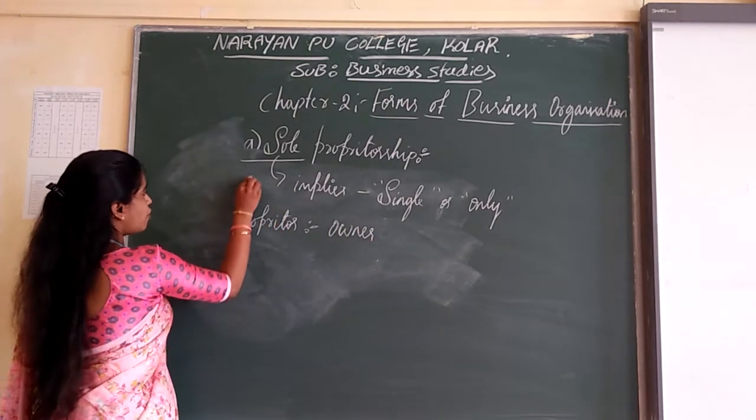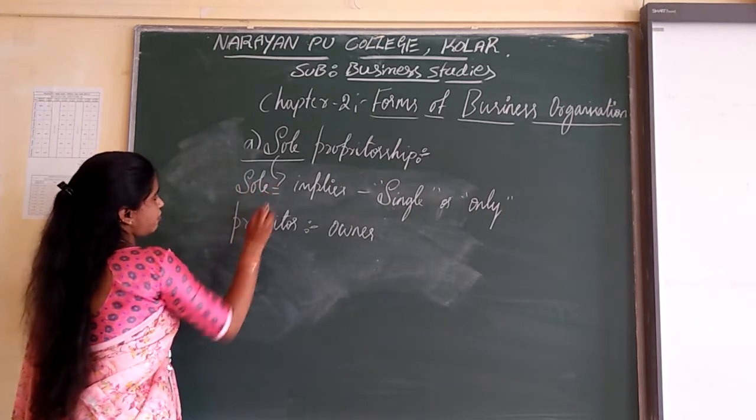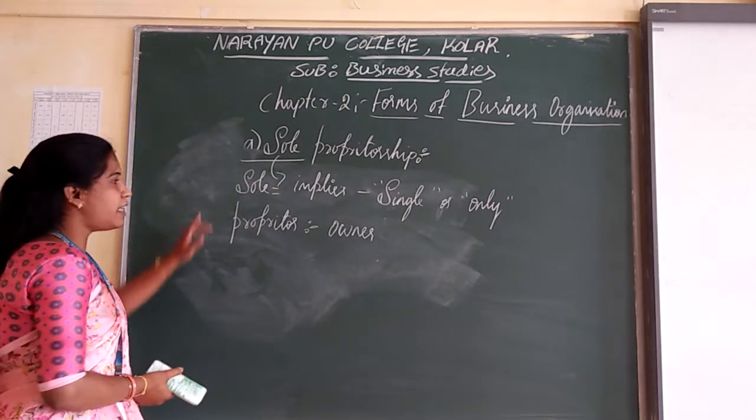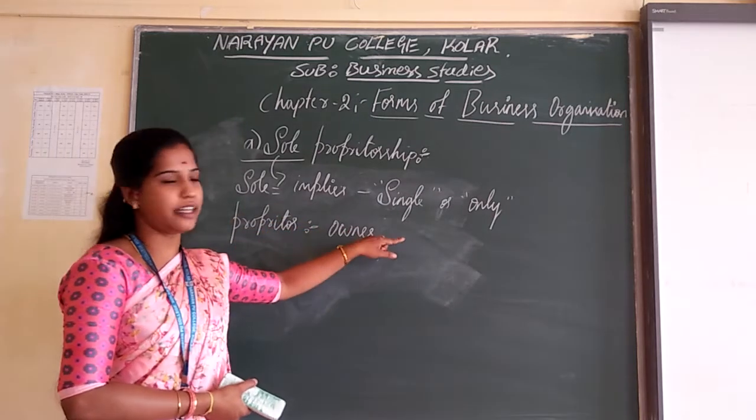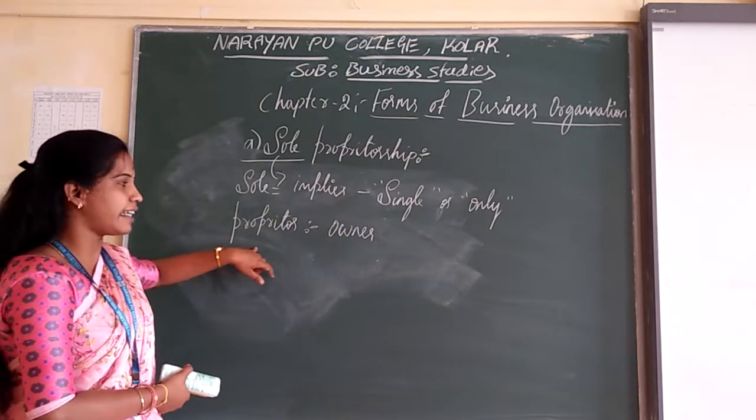So sole implies single or only, and proprietor indicates owner.